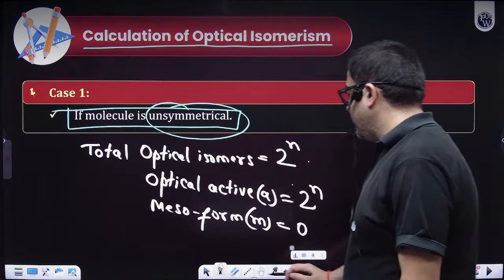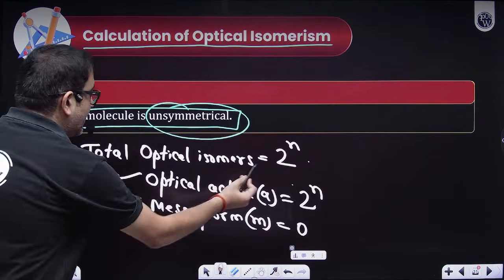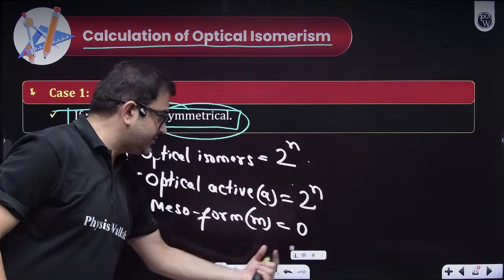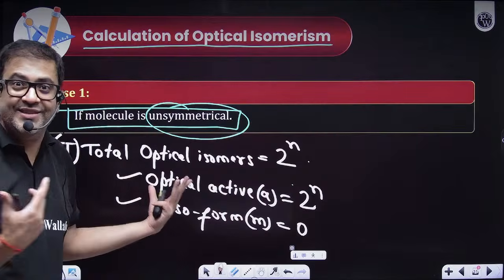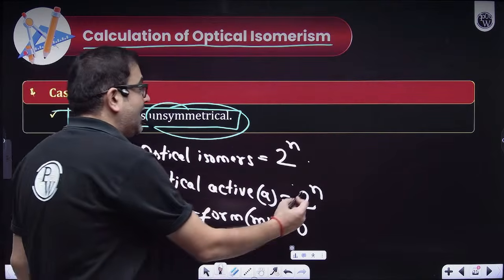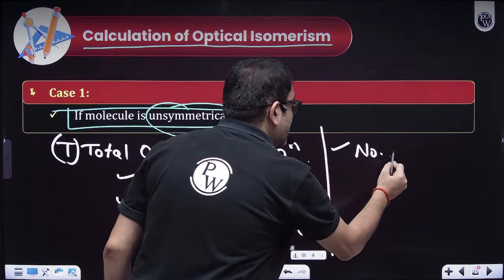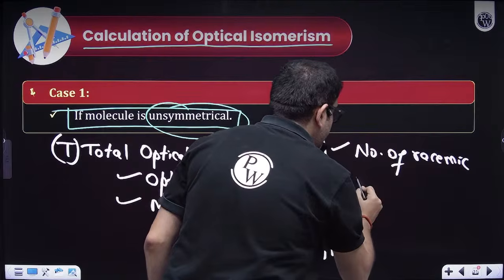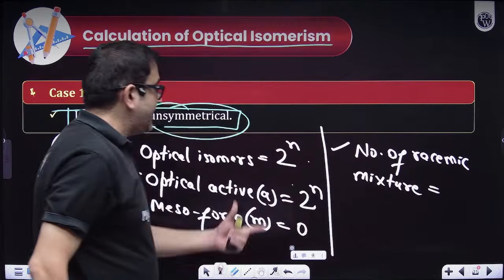And if somebody is asking you theoretically one more point, so total optical isomer is T. Optically active A is this, again the total. How many meso forms? I do not have any meso form because that is having no element of symmetry. And last thing is number of racemic mixtures. What is my total number?